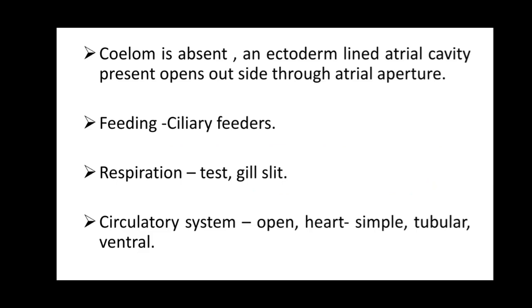In the body of this organism, the circulatory system opens into open body spaces, that is sinuses. The heart is simple and tubular, with atrium and ventricle.